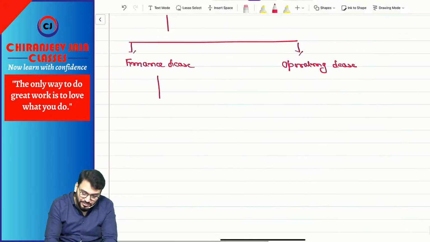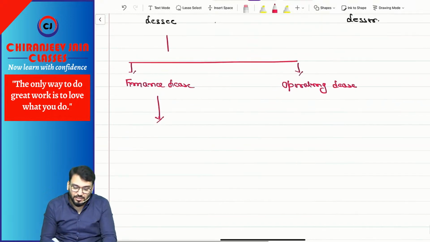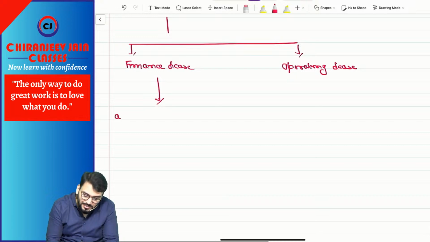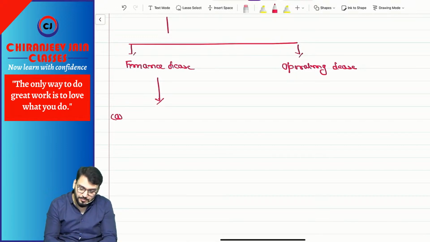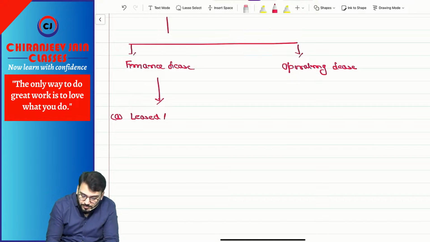If it is a finance lease, then what journal entry will we do on inception of the lease? Tell me. Leased asset account debit to lease liability, or you can say lease obligation also.